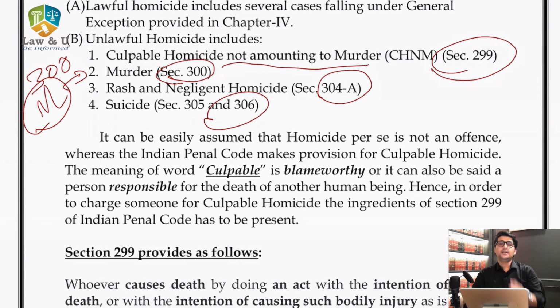Now the culpable homicide. Why is it called culpable homicide and not just homicide? Culpable means blameworthy. आप किसी को उसके लिए responsible बोलते हैं कि you have caused his death and you are responsible for the same, therefore you should be punished. That is the reason the word culpable is being used. अगर culpable नहीं है and it is just a homicide and it falls under exceptions which are provided under part 4 of the Indian Penal Code, then it is not an offence. To make something fall under section 299, it has to be culpable in nature and all the ingredients of section 299 have to be present in the same.